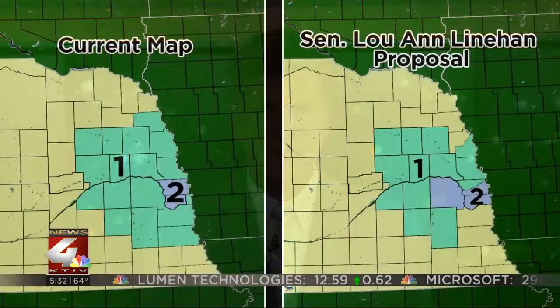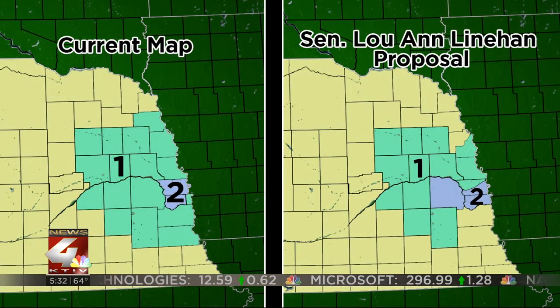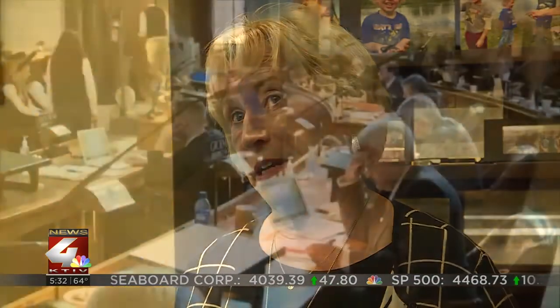There are 2 proposed maps on the table right now. The first map, proposed by Republican Senator Lou Linehan, splits Douglas County in half and adds all of Saunders and Sarpy County to the 2nd district. In Siouxland, it also moves Thurston County and part of Burt County into the 3rd congressional district. A lot of Saunders is agriculture, but there are an awful lot of people who work in Omaha or Sarpy County that live in Saunders.